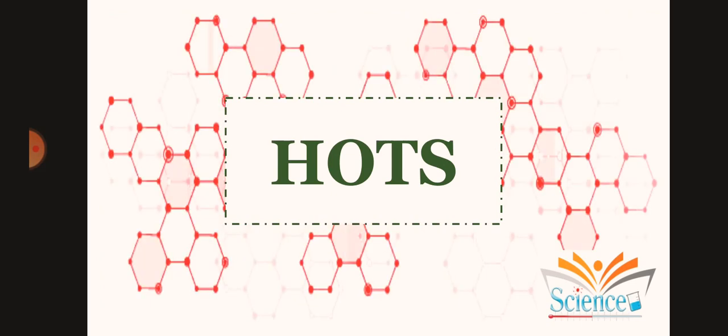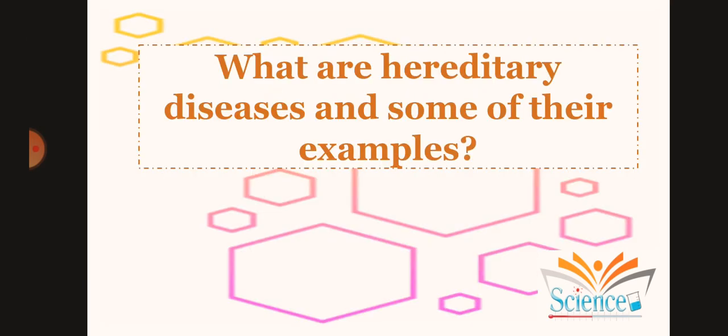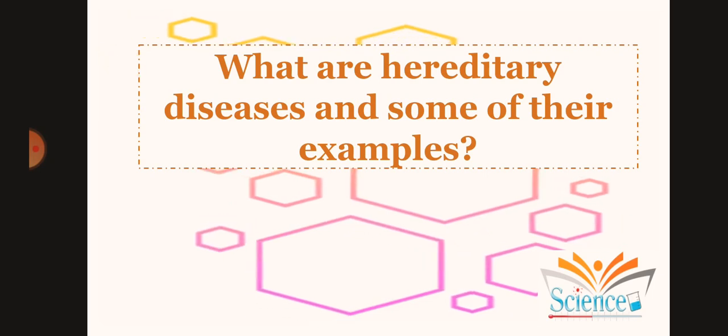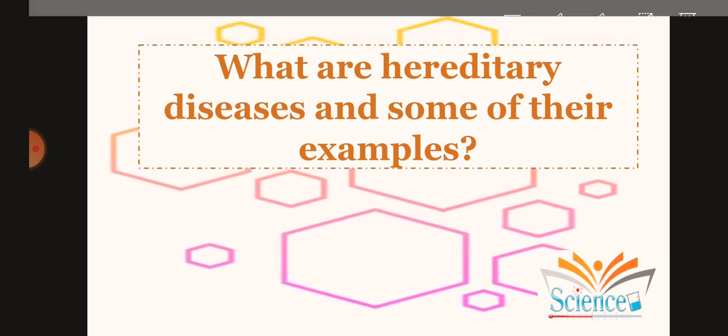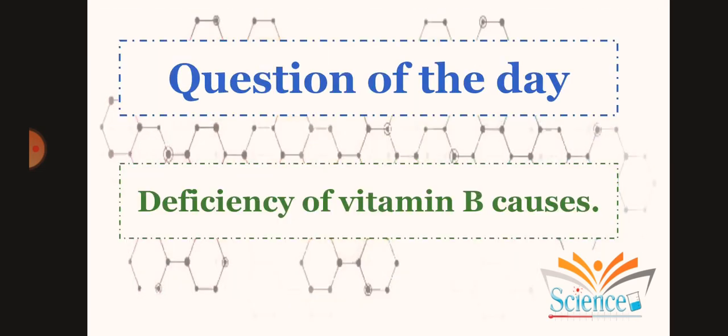What are hereditary diseases, what are some of their examples, and why are they called non-communicable diseases?